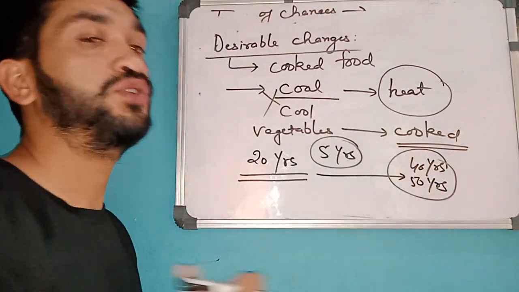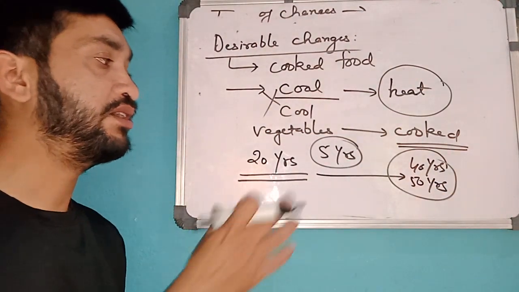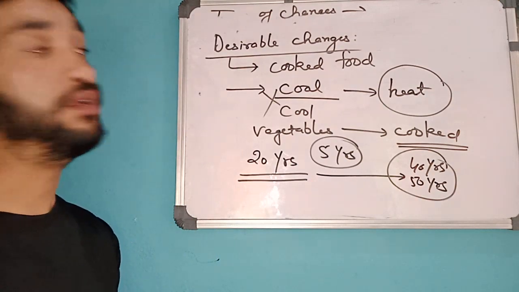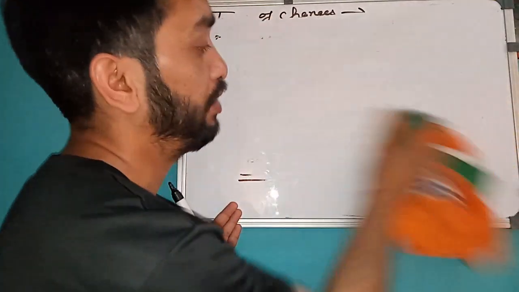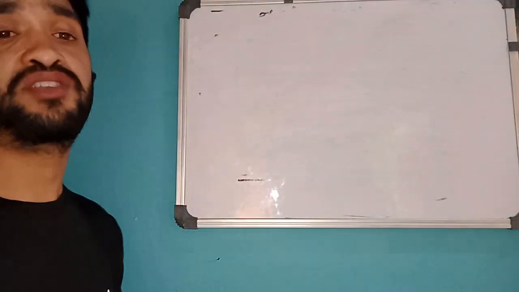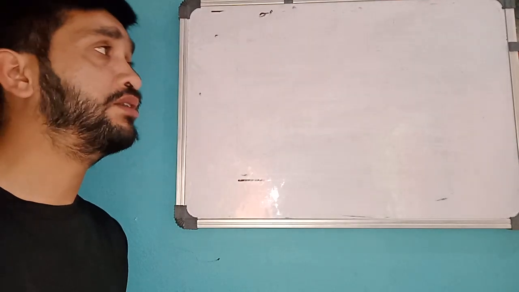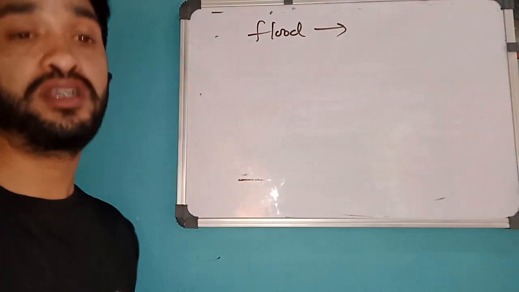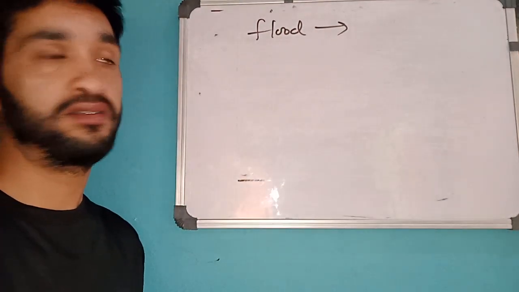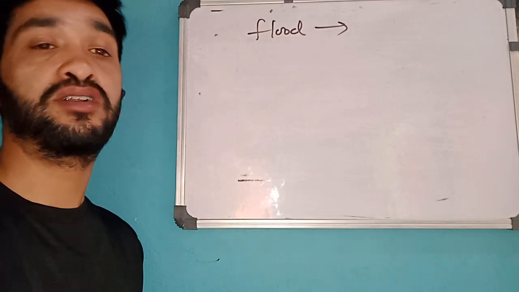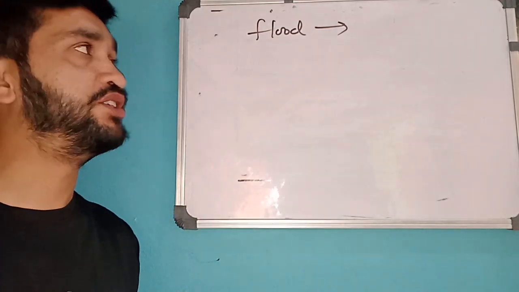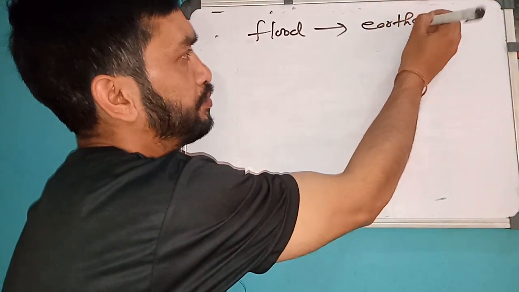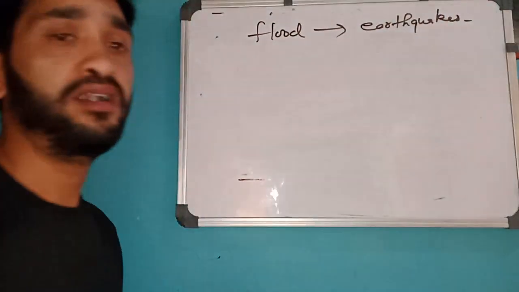Changes which you don't want are called undesirable, and the changes which you want are desirable changes. For example, nobody would like to have a tsunami or flood or any natural disaster near your place. I hope nobody wants a flood in my city. I hope nobody wants an earthquake in my city. So these are undesirable changes. Flood, earthquake, all these things are undesirable changes.